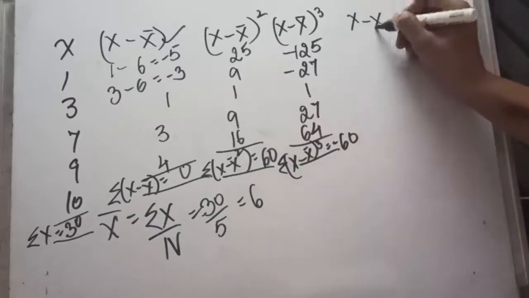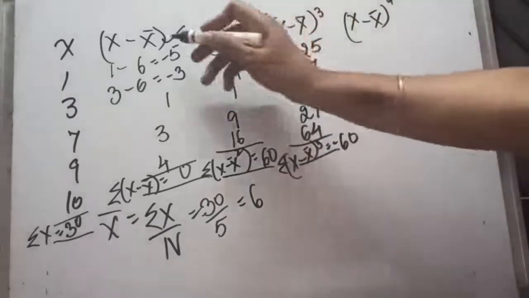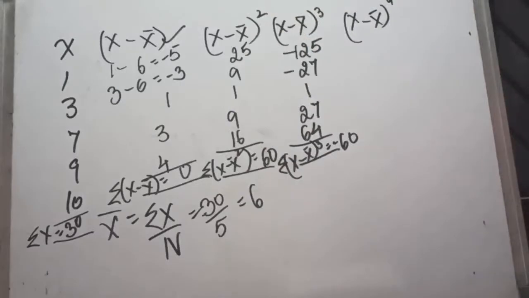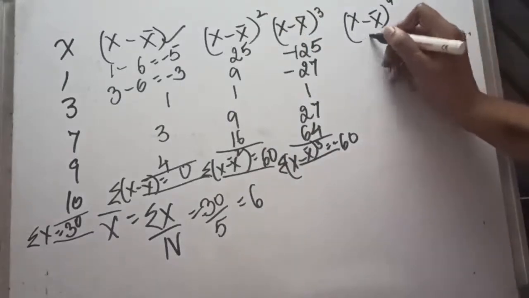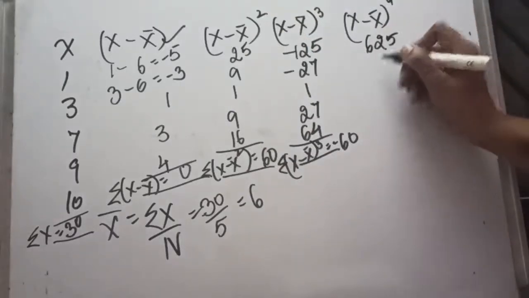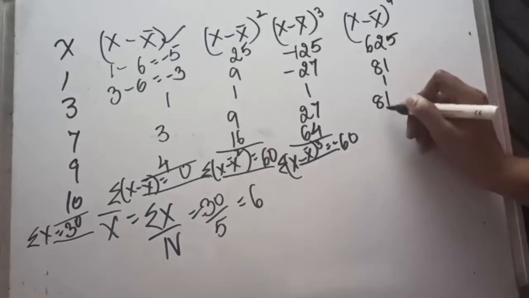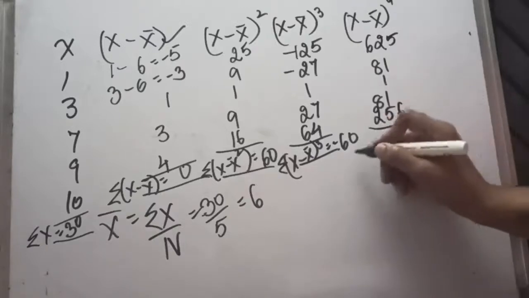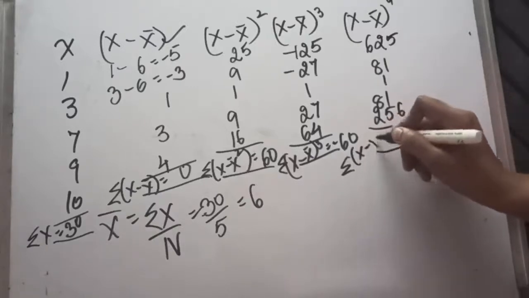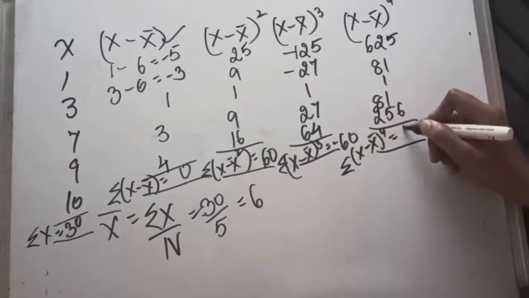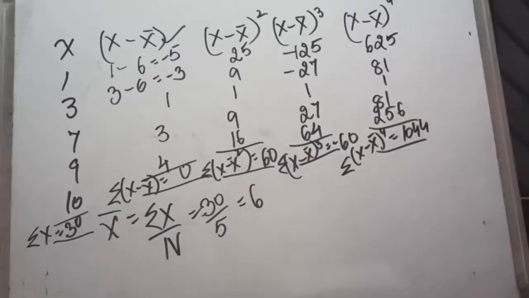Then we will require (x minus x mean) power 4. We will be multiplying this column 4 times and you will get 625, 81, 1, again 81 and 256. So sigma (x minus x mean) power 4 will be 1044.